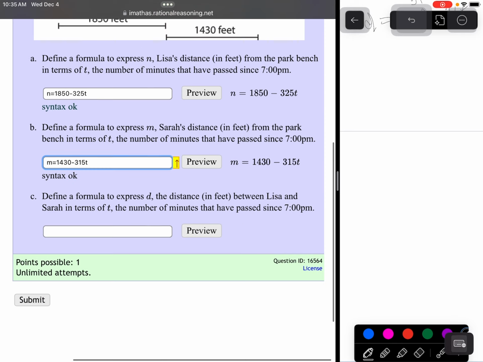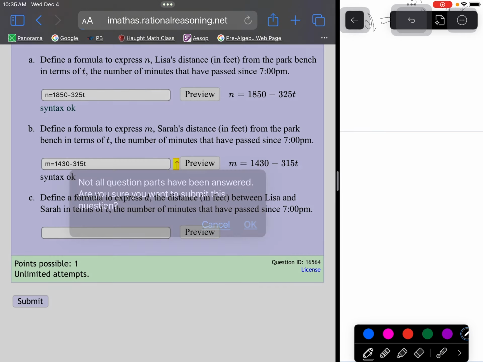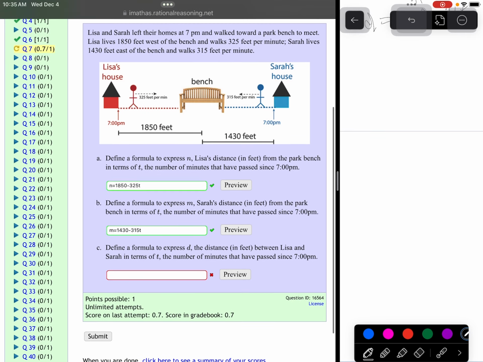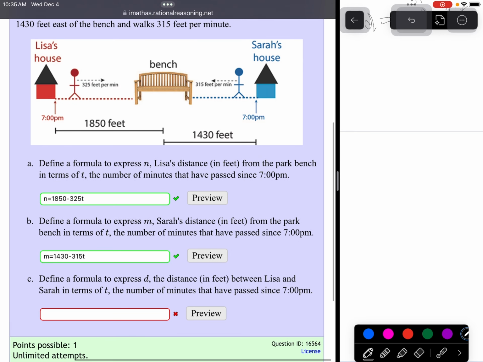Let's check those before we go further, just to make sure I didn't miss anything. Okay, so we got those. Now we have a formula for the distance it's going to take Lisa to get to the bench and Sarah to get to the bench. It says define a formula D that would be the distance between them. If A is the distance she has to go to the bench and B is the distance the other has to go to the bench, the total of those two things would be how far apart they are before they get to the bench.